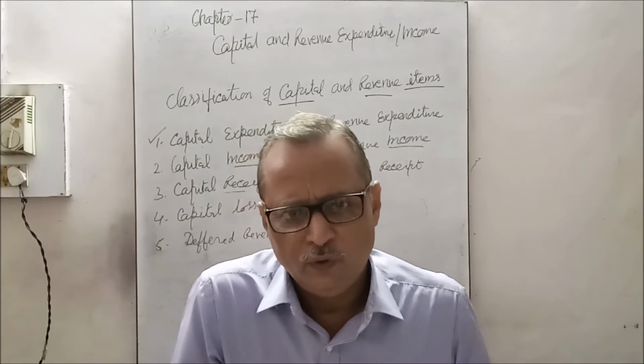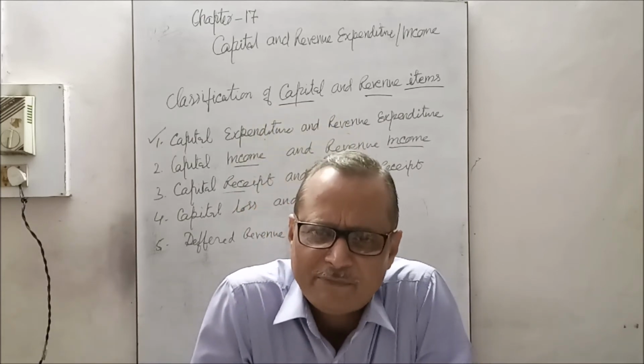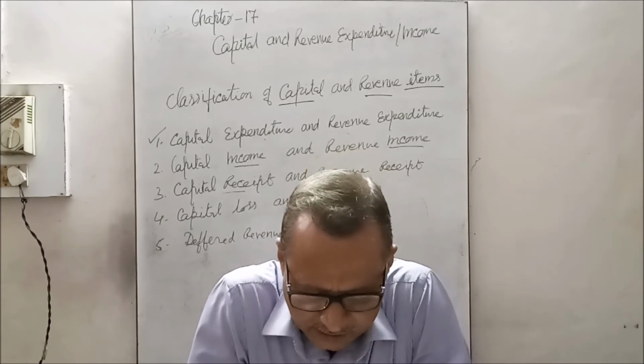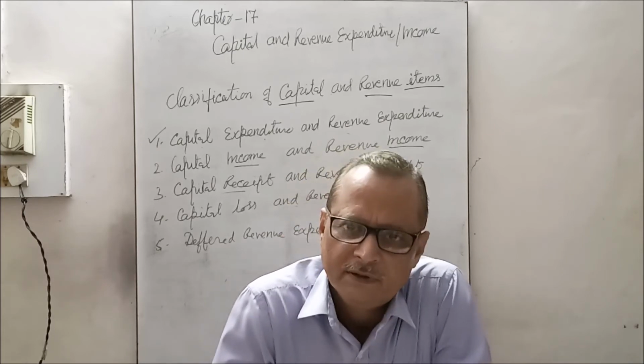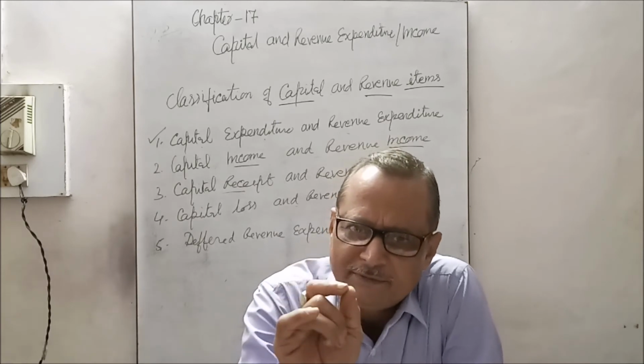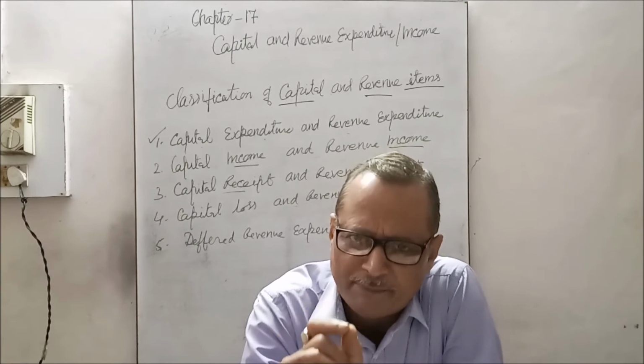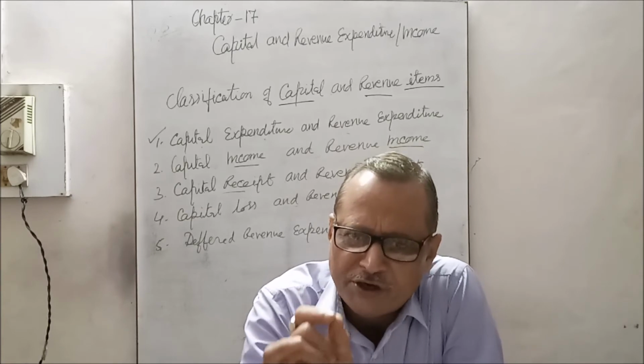Now, what are the differences or distinction between the capital expenditure and revenue expenditure? We must understand it. Again, I am repeating it. Revenue expenditure, those expenses which are made on the regular basis in operation of the business.